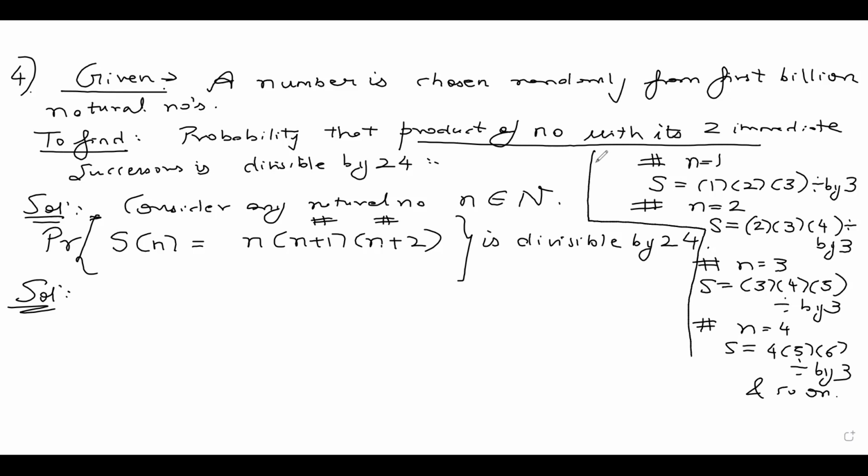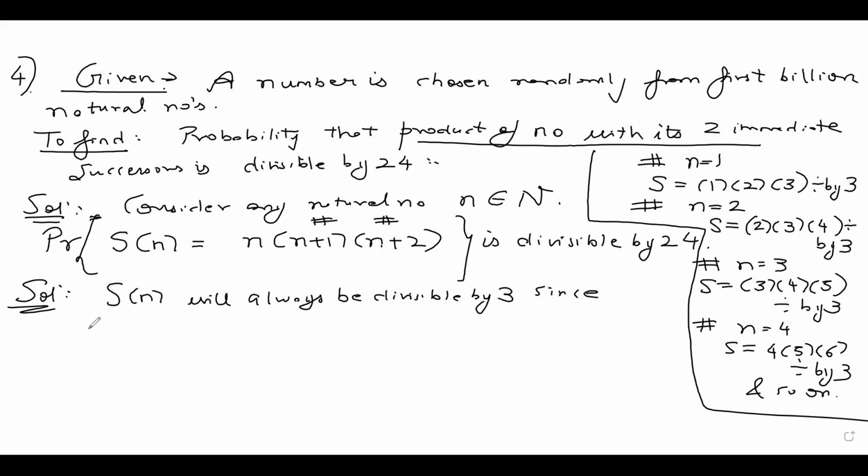So first of all, what do we learn? We learn that S of n will always be divisible by 3, since at least one of the three consecutive numbers is divisible by 3.